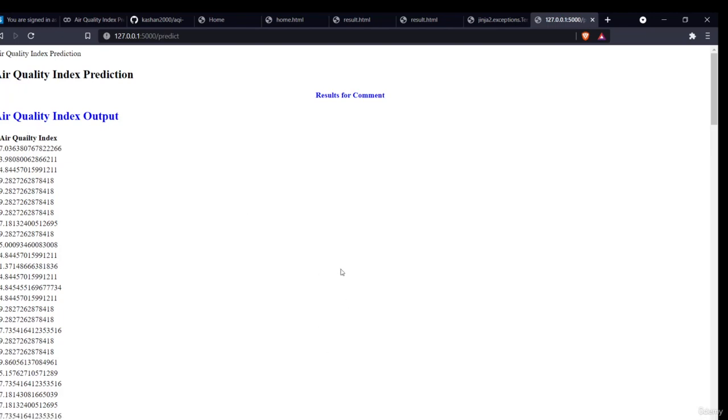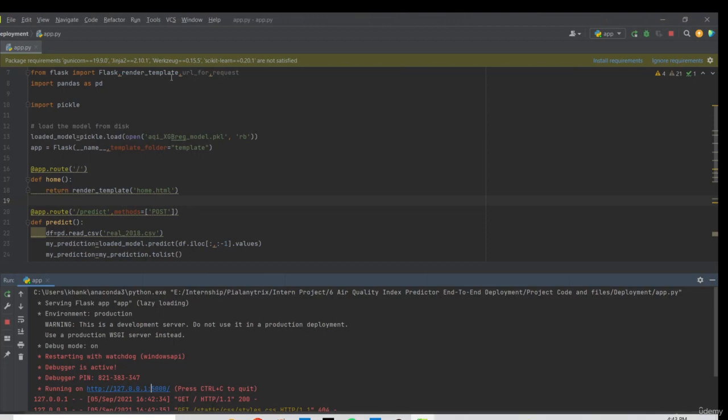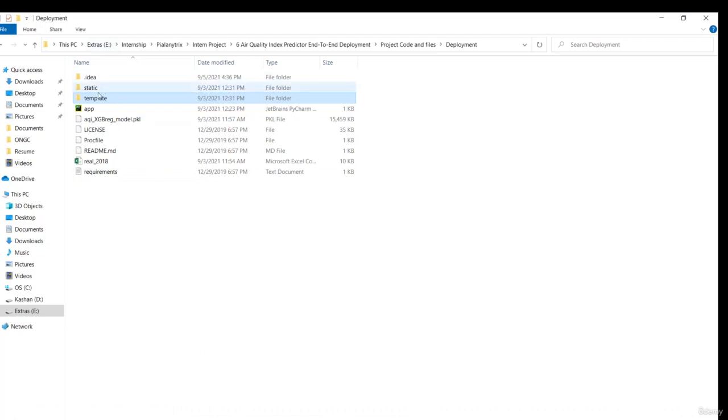What you have to do is create a folder, create an app file like this, and create the template folder. The static folder is also used alongside the template folder. These are the basic requirements of an HTML page.